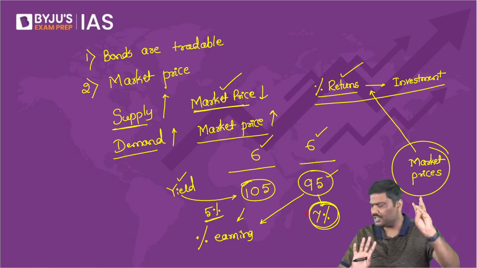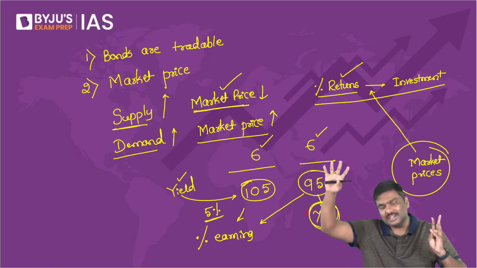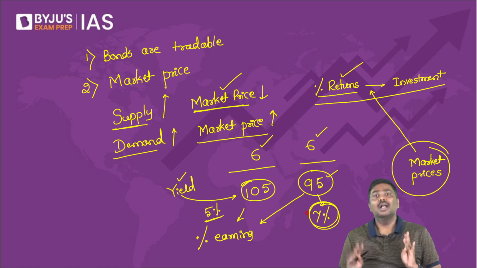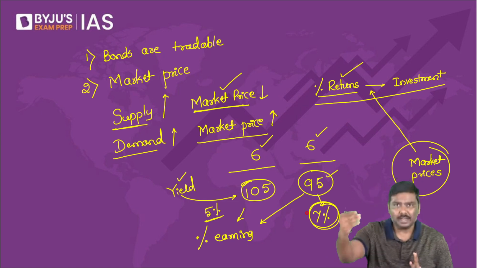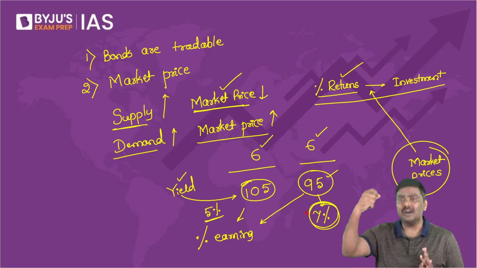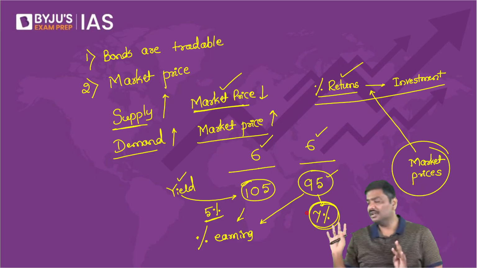Market prices will change. In certain time period, market prices will increase. In certain time period, market prices will decrease. Point number 2, as the market prices will change, whatever is your percentage earning on your investment will also keep on changing.